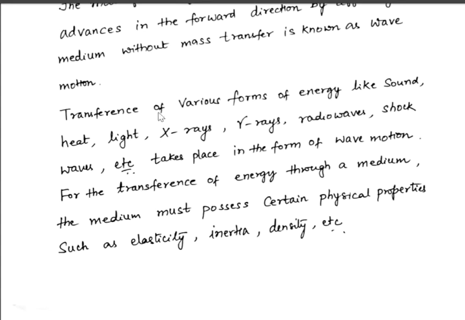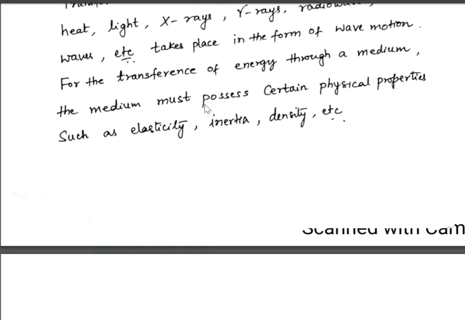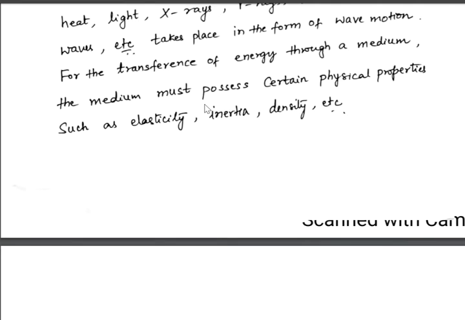Transference of various forms of energy like sound, heat, light, X-rays, gamma rays, radio waves, shock waves, etc. takes place in the form of wave motion. So you can think of plenty of examples for wave motion. Almost all the things that we receive around us, even including sunlight, solar energy or stellar energy, are all due to wave motion.